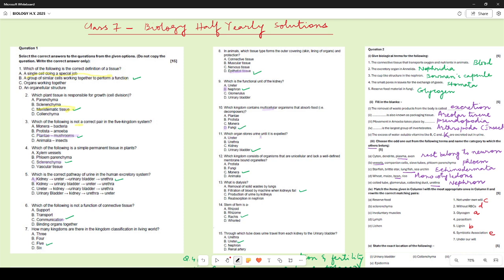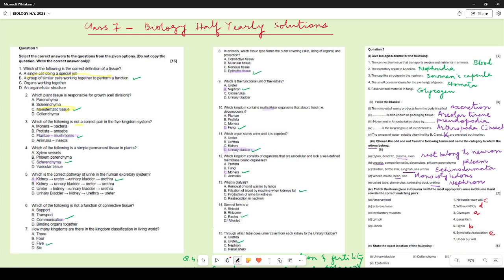Which organ stores urine until it is expelled? It is the urinary bladder. The urine is stored in the urinary bladder, right? Which kingdom consists of organisms that are unicellular and lack well-defined membrane-bound organelles? Here we have the most primitive of all kingdoms, which is Monera. Next one, what is dialysis? It is filtration of blood by a machine when kidneys fail.